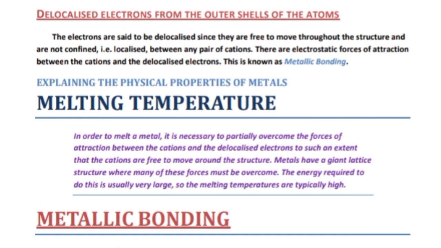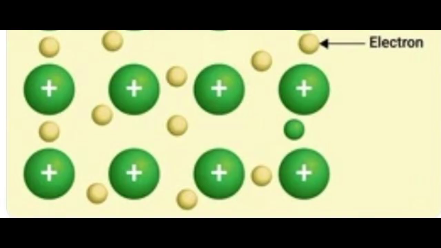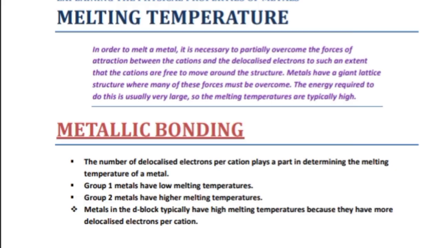Those metals which are bigger, or which we have to attach in bulk to get massive metallic conductivity, need donation in that case. The energy required to do this is usually very high, which is why they have higher melting temperatures. Let's say I place trillions of sodium atoms in a bulk to make that metallic conductivity. First we have to apply a huge amount of energy to remove electrons from that metal. Later on it is beneficial, because I only have to remove electrons from them and they conduct electricity. But first I have to apply the higher melting temperature.